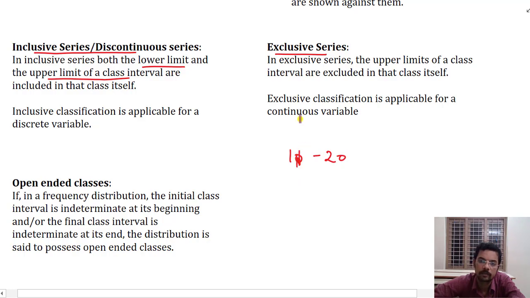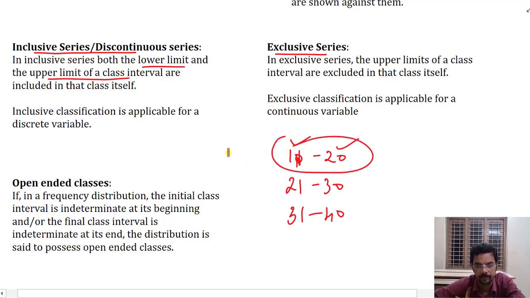11 to 20, 21 to 30, 31 to 40 and so on. In this case, both 11 and 20 are included in the class 11 to 20. So they are called inclusive classes. Okay. Now in exclusive classes, the upper limits are not included.